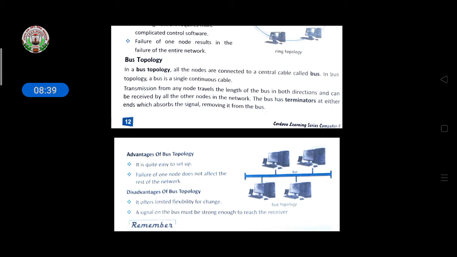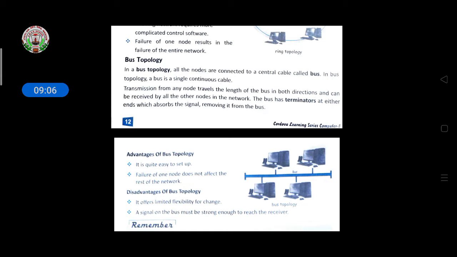In a bus topology, all the nodes are connected to a central cable called the bus. In bus topology, a bus is a single continuous cable. So transmission from any node travels the length of the bus in both directions and can be received by all the other nodes in the network. The bus has terminators at either end which absorb the signal, removing it from the bus.